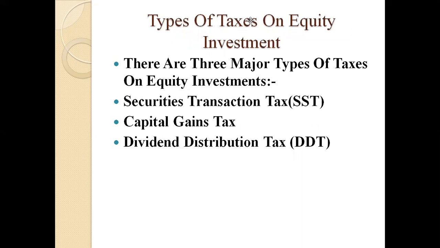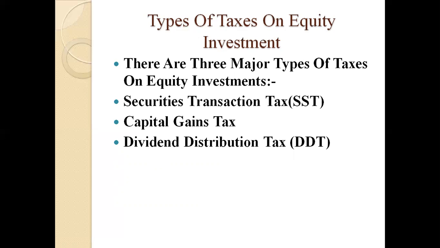Types of tax on equity investment will be of three types: security transaction tax, capital gain tax, and dividend distribution tax. Now, security transaction tax is levied on purchase or sale of securities which are listed in the stock market, such as equity mutual funds and derivatives. The investors have to pay tax on each transaction; as of December 2017, it is 0.1% of the total value.